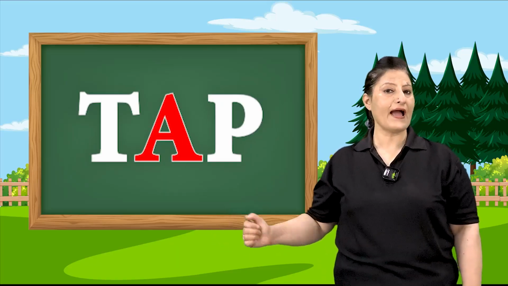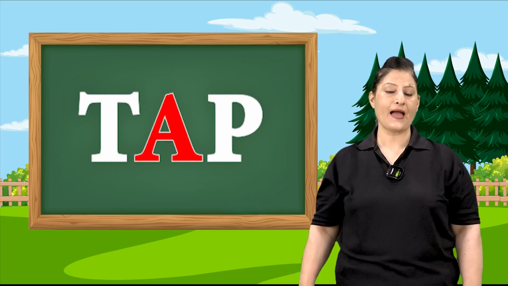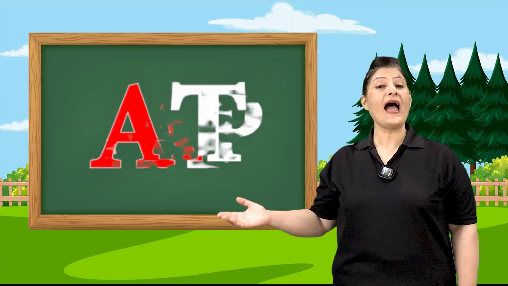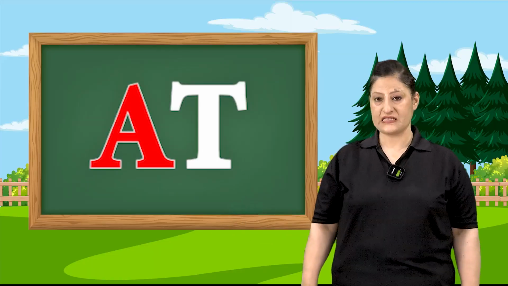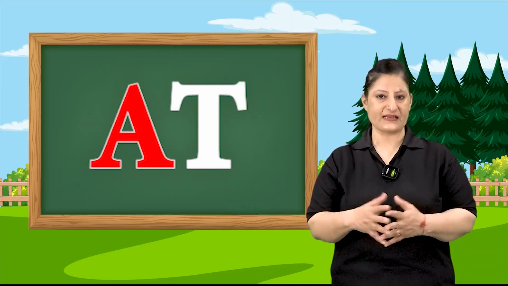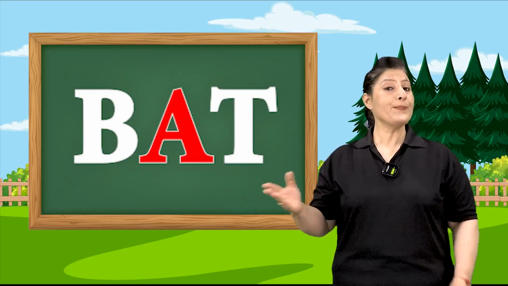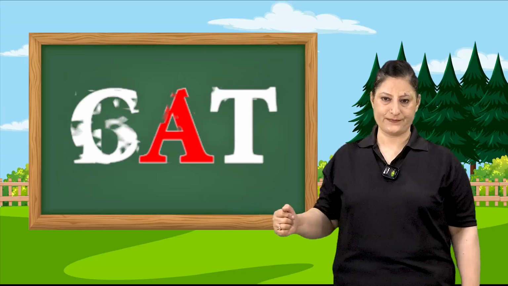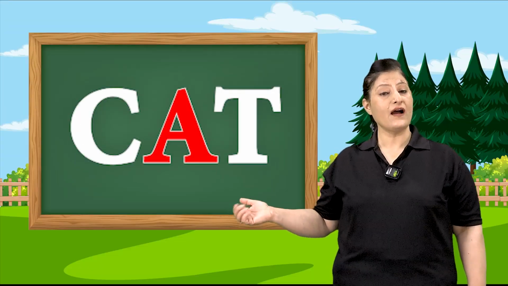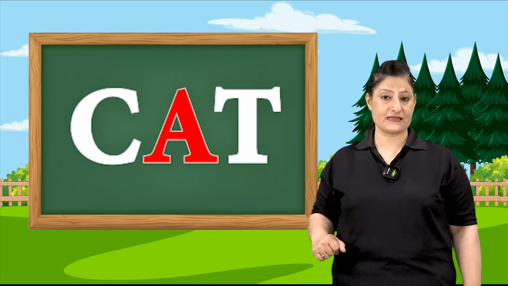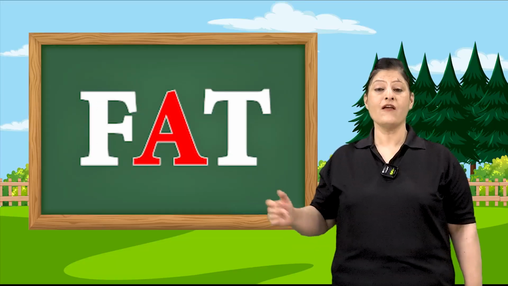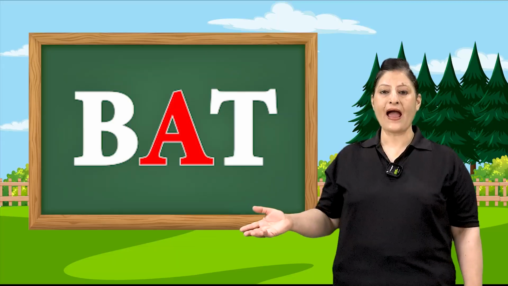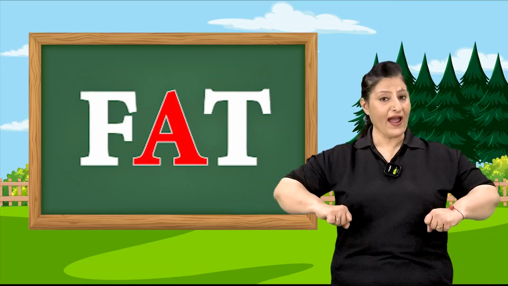Tap. After ap words, let's know about at words. A-T together says at. As in B-A-T, bat. C-A-T, cat. F-A-T, fat.